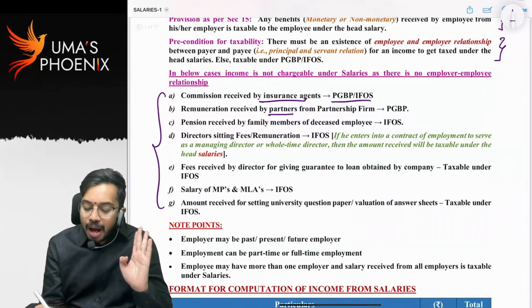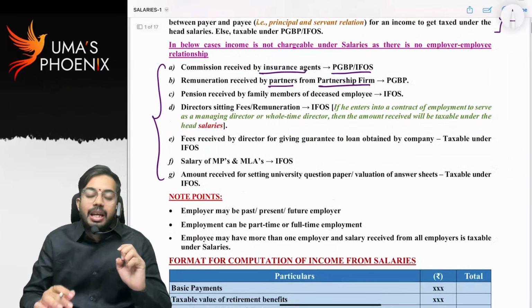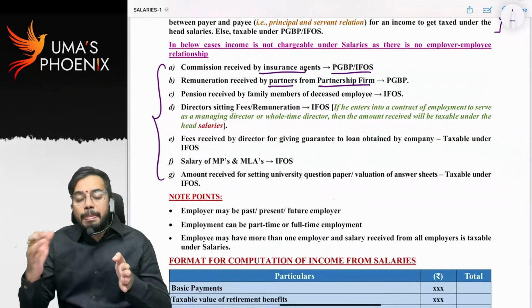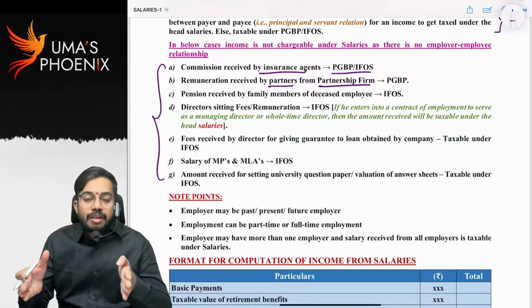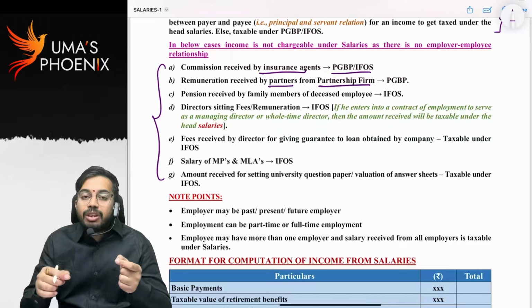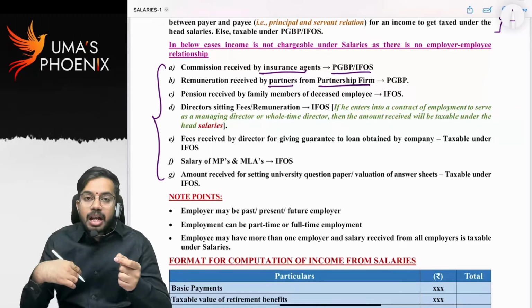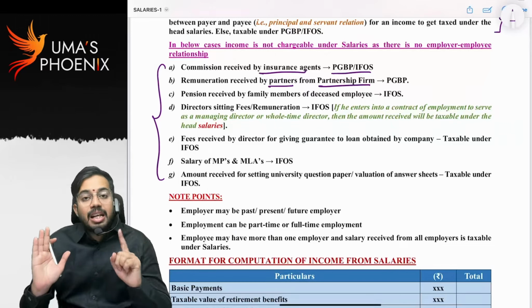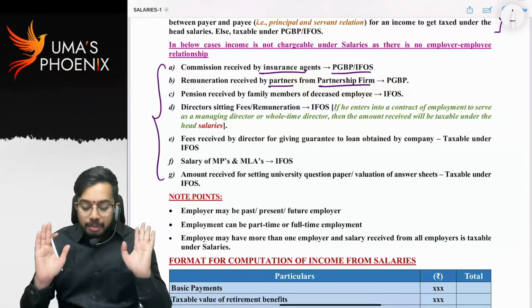Remuneration received by partner from partnership firm. See, the relationship between a partner and partnership firm is not a principal and servant relationship. That's why even though a partner gets remuneration from the partnership firm, such remuneration is not taxable to the partner under the head salaries. It is taxable under the head PGBP.